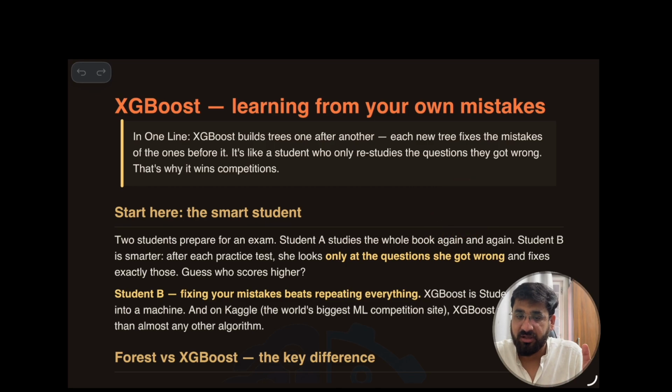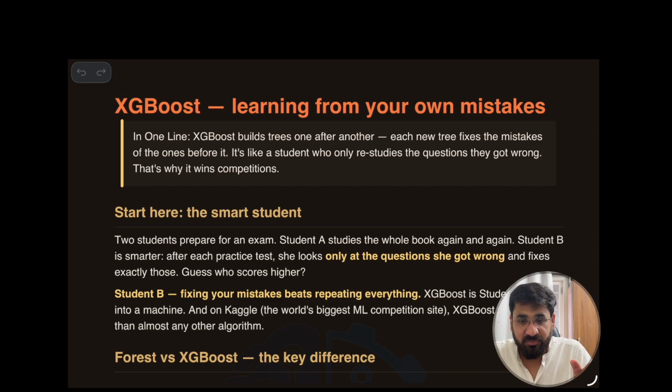This is the nature of A, how A studies. Now there is another student called B, and B means boost, and his full name is XGBoost. How does he or she study?